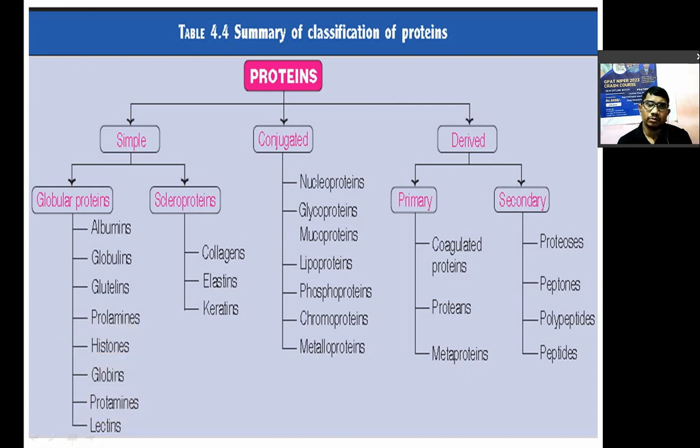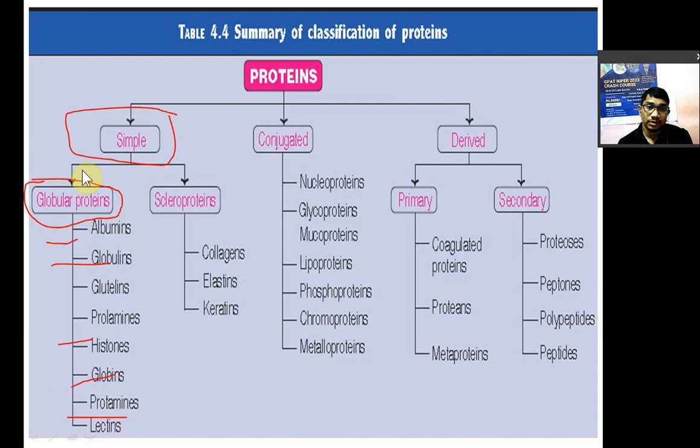Now what do you mean by simple proteins? Simple proteins are further divided into two types: globular proteins. They have a globule-like shape. They are soluble in water. Okay. In that you are going to have albumin, globulins, glutenins, prolamines, histones, protamine and lectins.